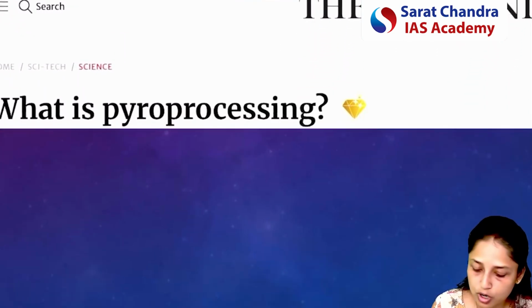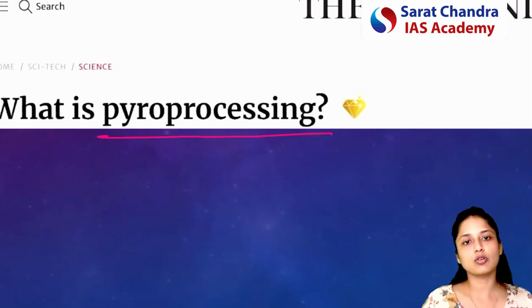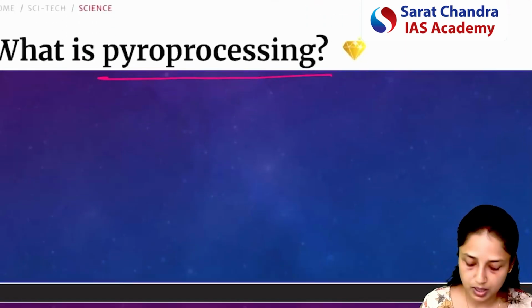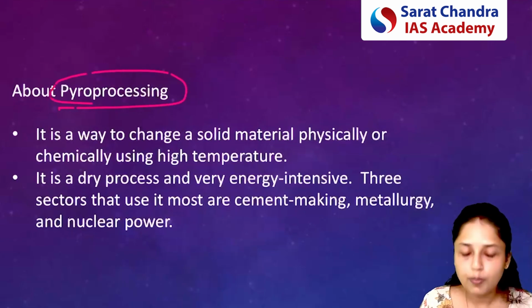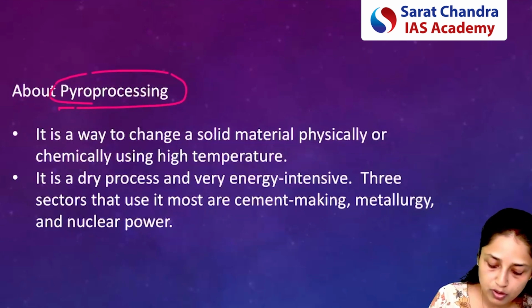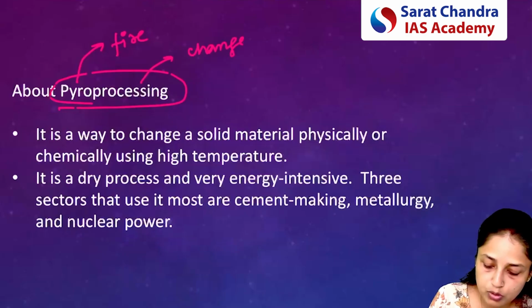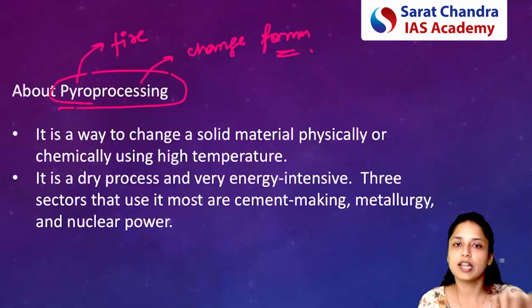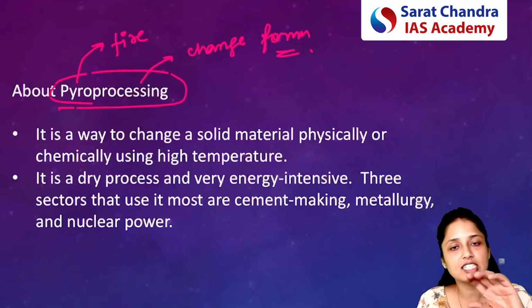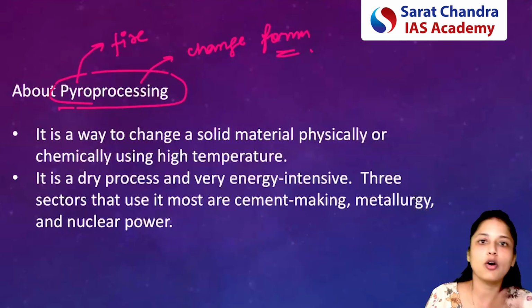Now, a very small topic about pyro processing. It is very important just to know the concept. If we talk about pyro processing, we can break it in two words. Pyro means fire, and processing means to change the form. So basically, pyro processing means you are heating a material to very high temperature so that it changes its form, either physically or chemically.